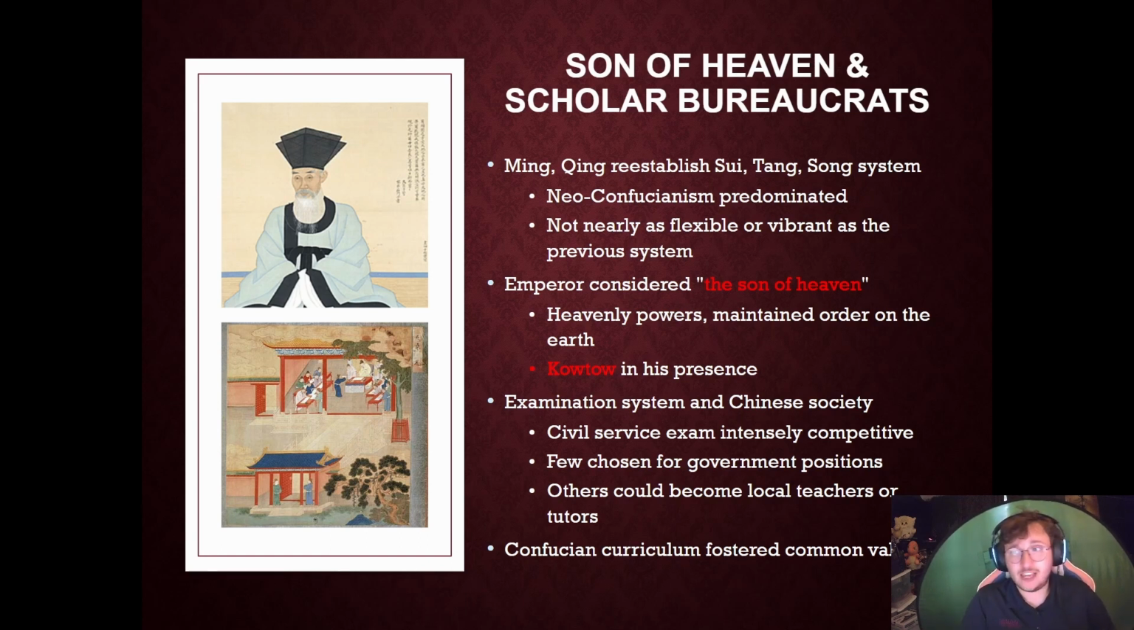Similar to before, the emperor is considered the son of heaven, and he has heavenly powers to maintain the order of the earth in China, and making sure that it's effective. People have to kowtow in their presence. To kowtow is to prostrate yourself or bow down to where your forehead is touching the ground while you're bowing.